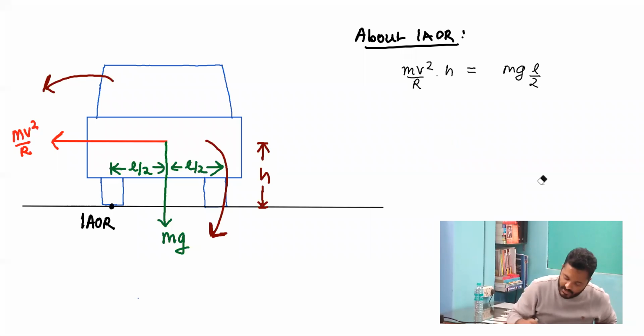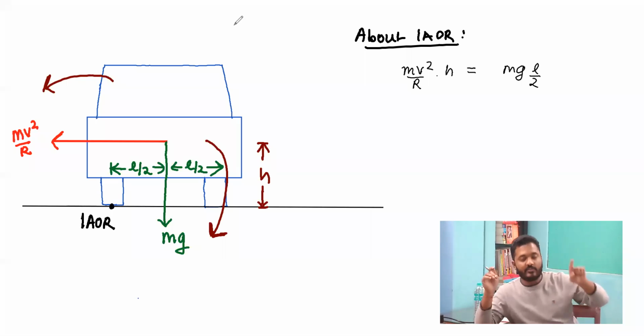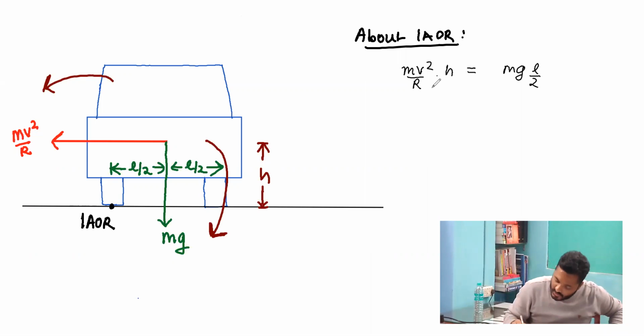We are taking a case of equality, that is, this must become greater than or equal to this, so after this it will definitely tip over. If we solve for this, we get v equal to the square root of rgL by 2h.